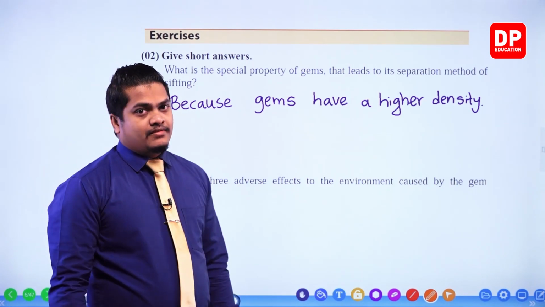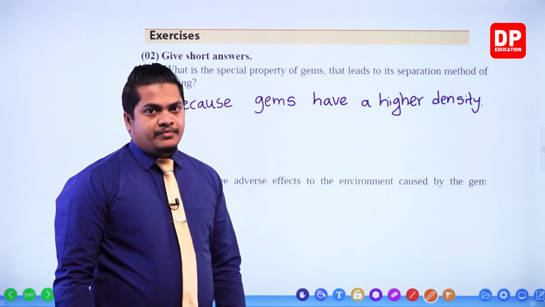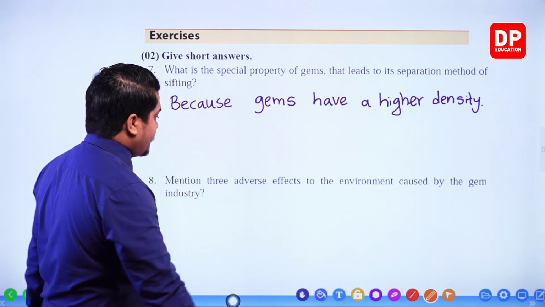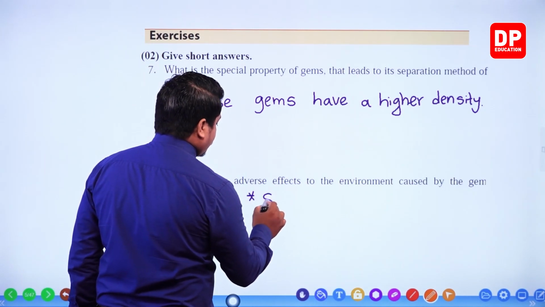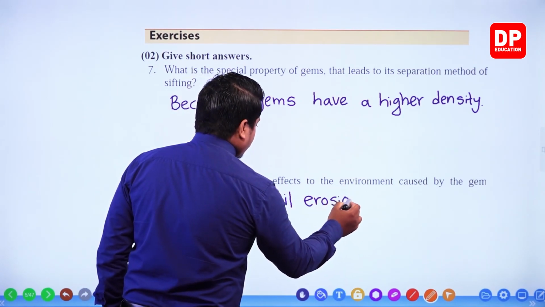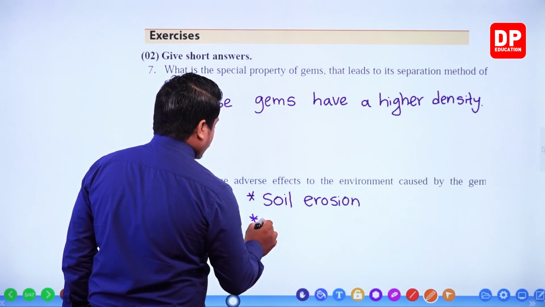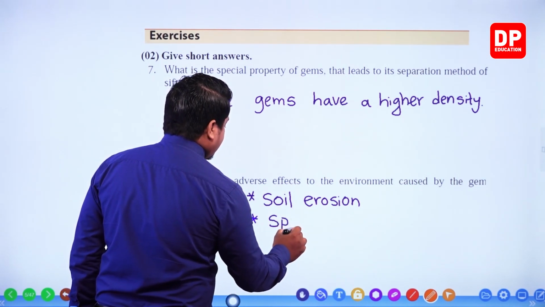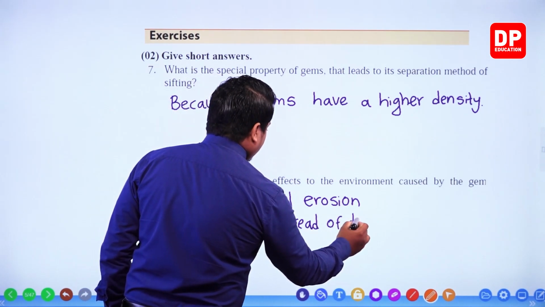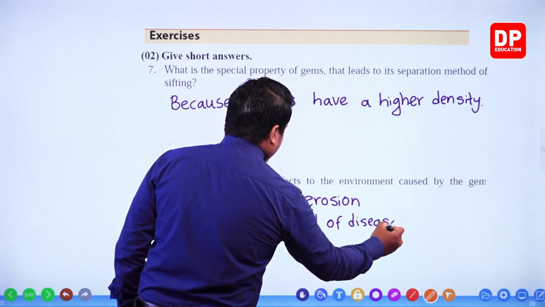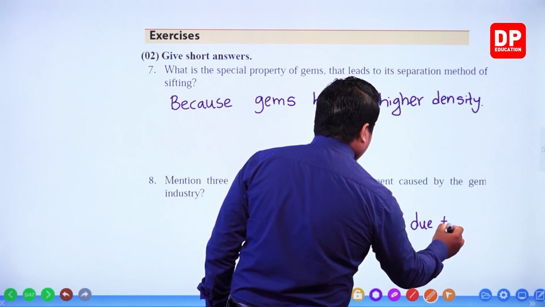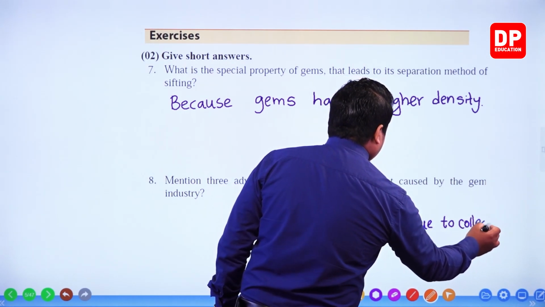3 adverse effects. Very simple, my dear children. These are mines, no? So when mining these things, what will happen? Soil erosion will occur. So soil erosion. Then spread of diseases due to collection of water.